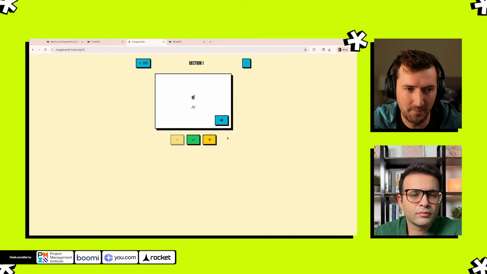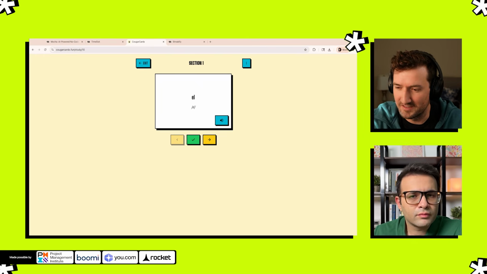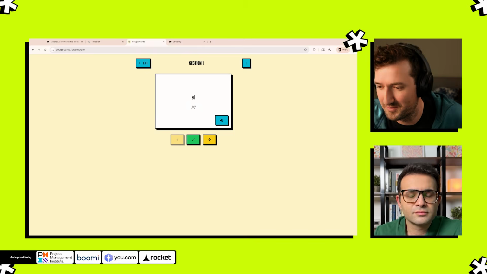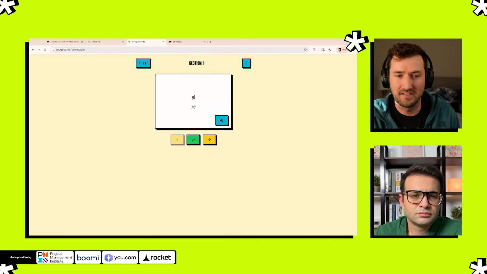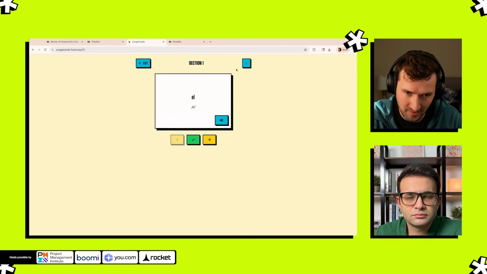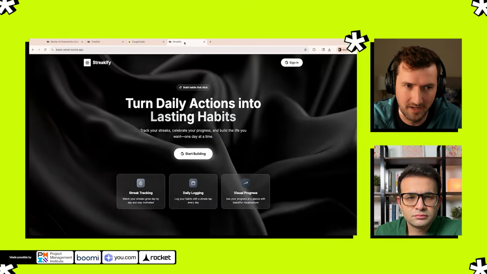This is a good example. What I like about this is he built something for his kid. He was not imagining thousands or hundreds of thousands of users. It's just for my kid. And it's actually a really good exercise to build something for someone very specifically, because you tend to build valuable things that way.